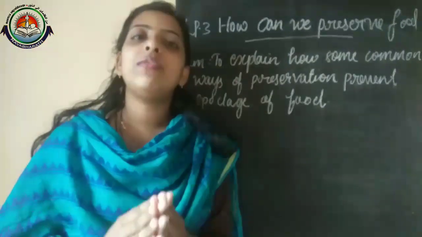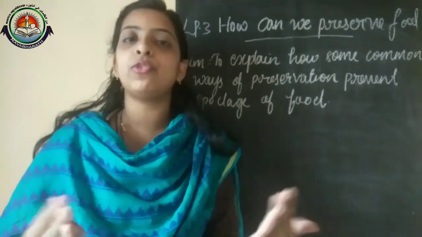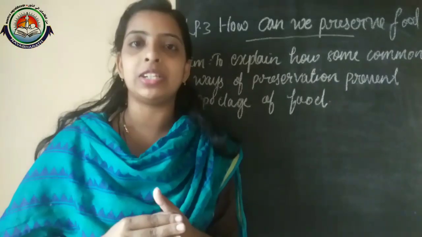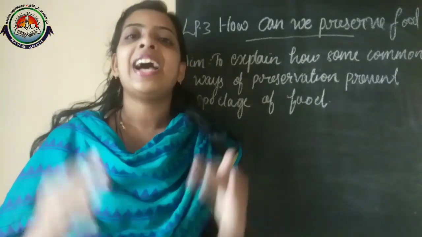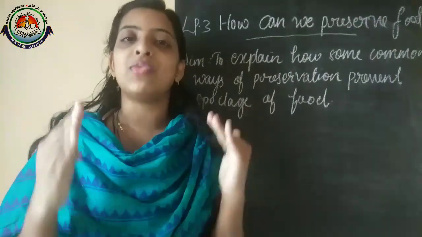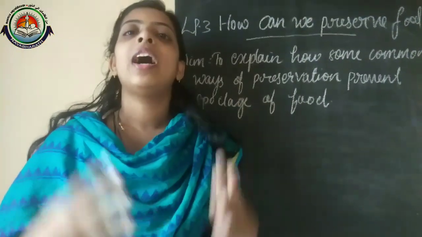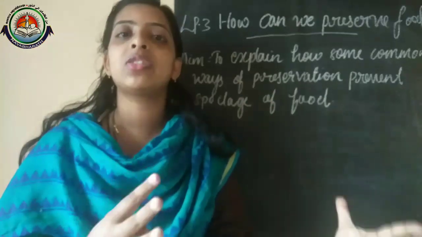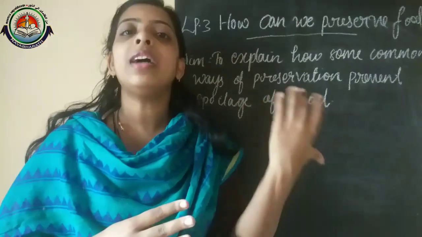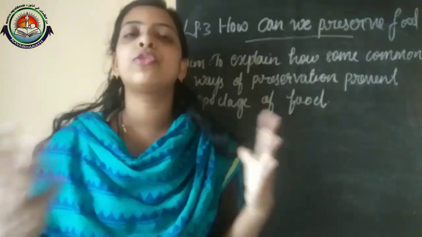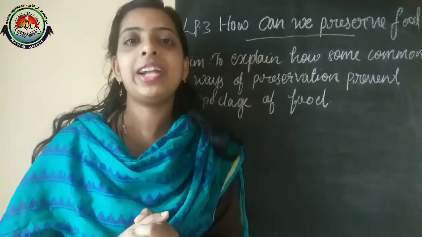So if we need to preserve food from spoiling, we should avoid such conditions. Today we are going to learn how we can avoid such situations and protect the food from spoiling.